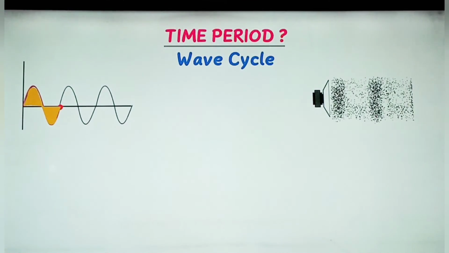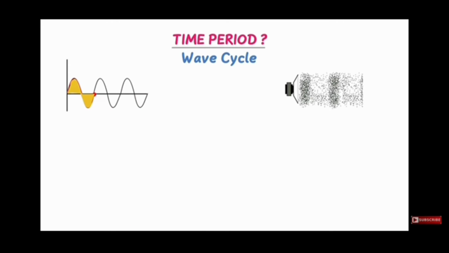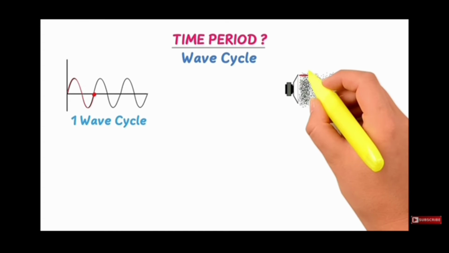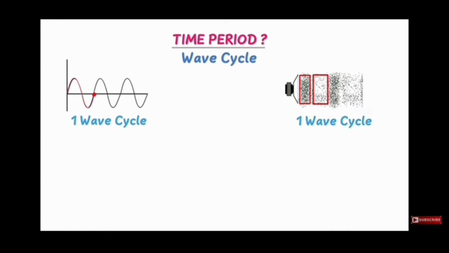In case of transverse waves, one crest and one trough form one wave cycle, or one oscillation, while in the case of longitudinal waves, one compression and one rarefaction form one wave cycle, or one oscillation. Now, how many wave cycles or oscillations are there in transverse waves? And how many wave cycles or oscillations are there in longitudinal waves?